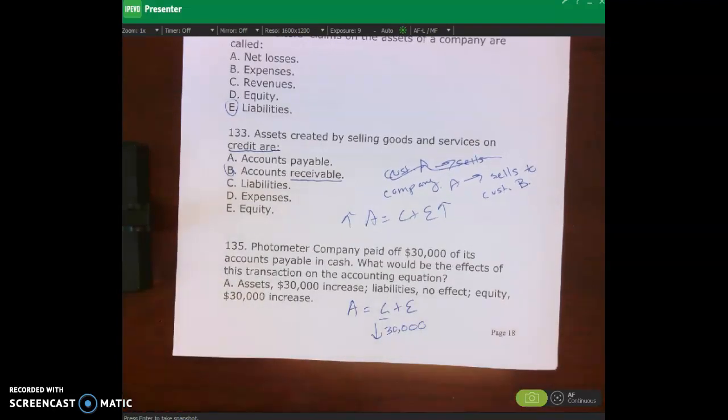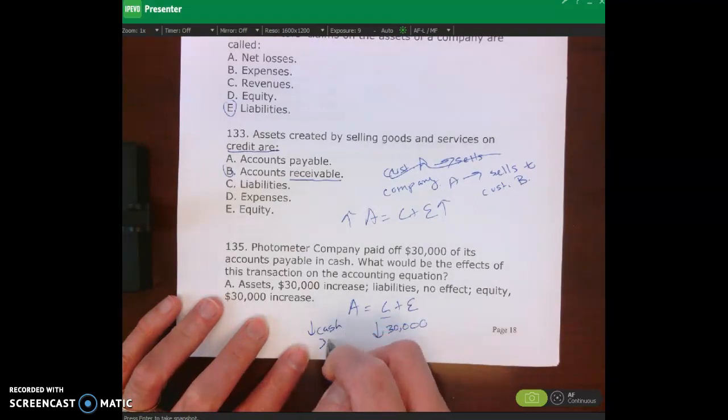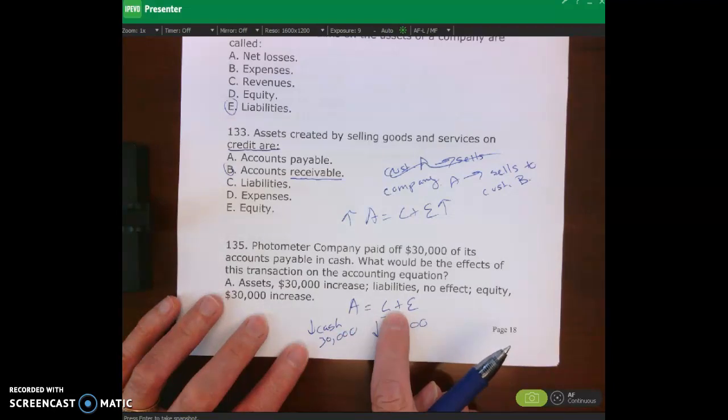And I'm paying that off with cash. Cash is an asset. So cash is going down by $30,000, which is my asset.